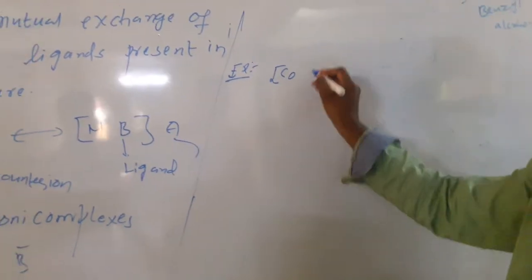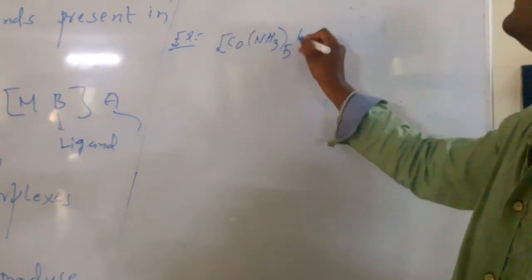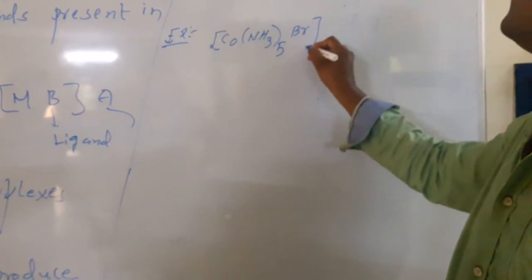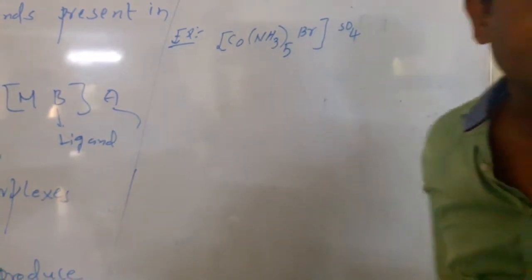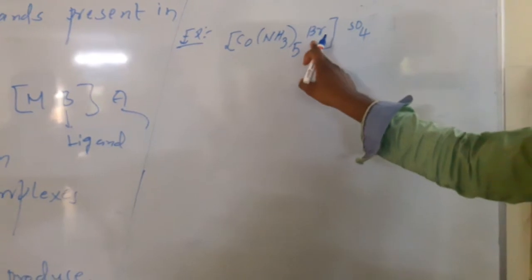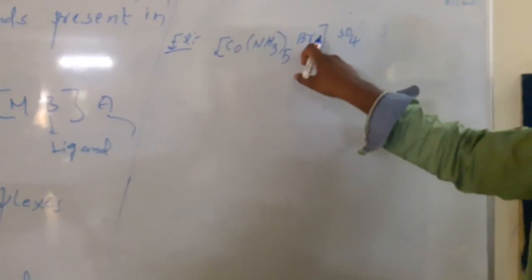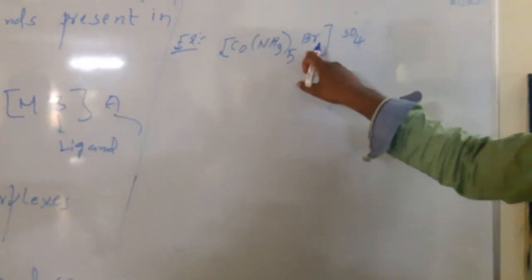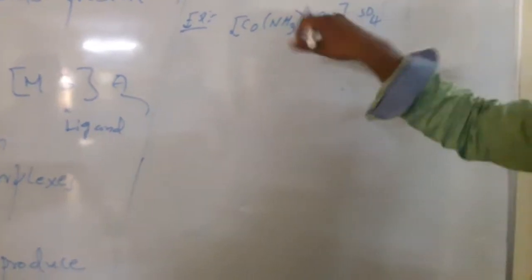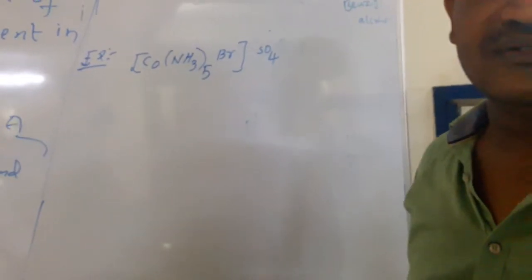Example: [Co(NH3)5Br]SO4. Here the sulfate ion is the counter ion, bromine is a ligand, and ammonia is also a ligand. Bromide is the anionic ligand. Generally anionic ligands are mutually exchanged to produce ionization isomers.